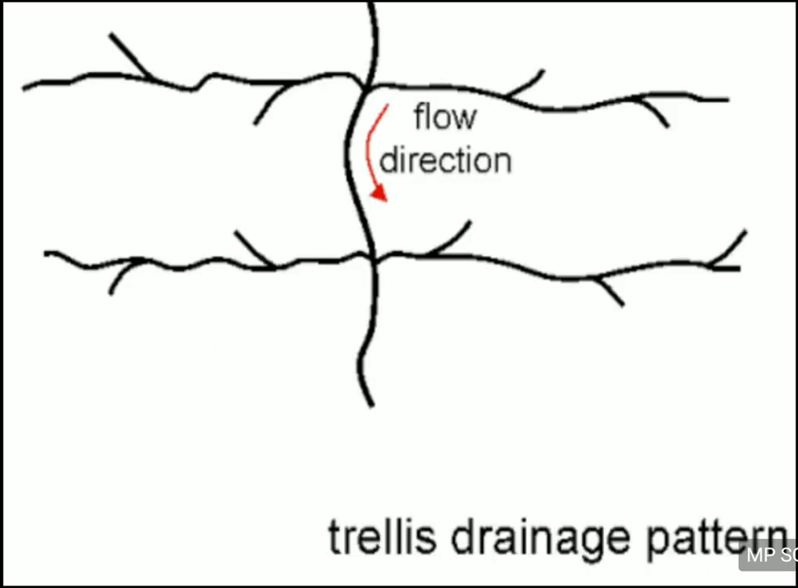And here you can see it is called trellis drainage pattern. In the trellis drainage pattern, you can see the primary tributaries of the main river are parallel to each other, right? All the primary tributaries are parallel to each other. And the secondary tributaries, which are the tributaries of the tributaries, make almost a right angle. It's not exactly a right angle, but it is almost like a right angle. So when the rivers flow in this pattern, it is called trellis drainage pattern.